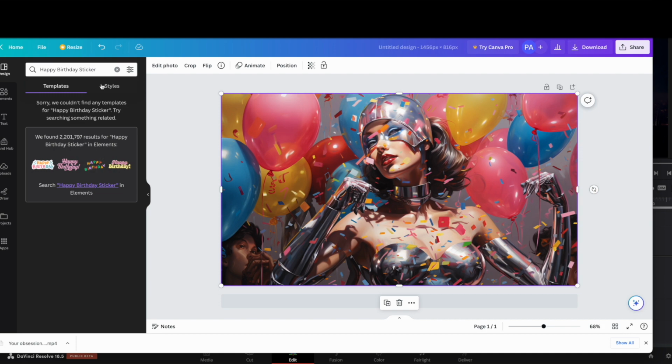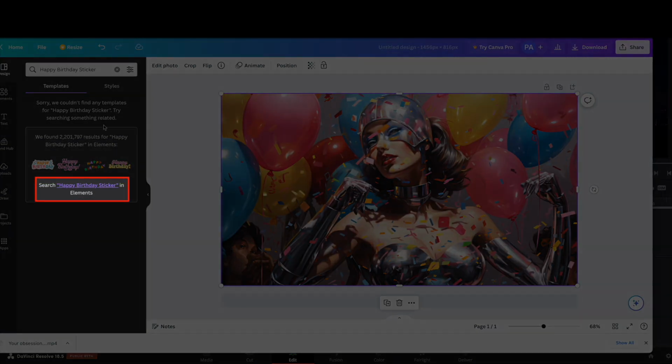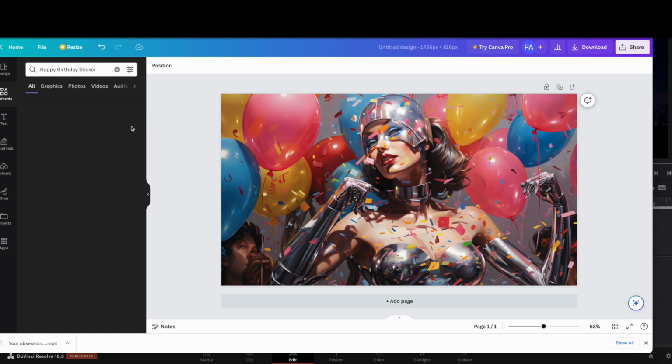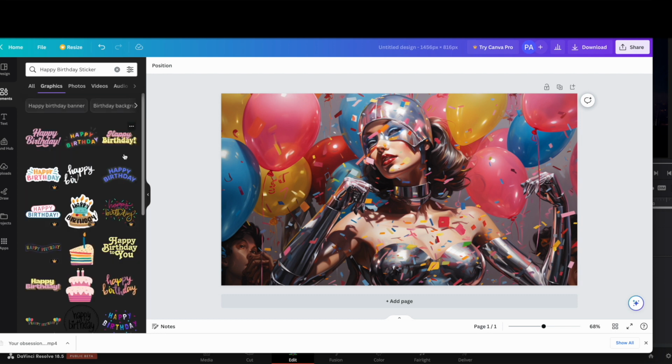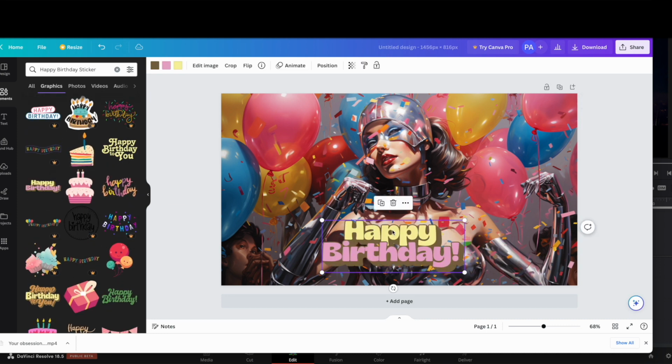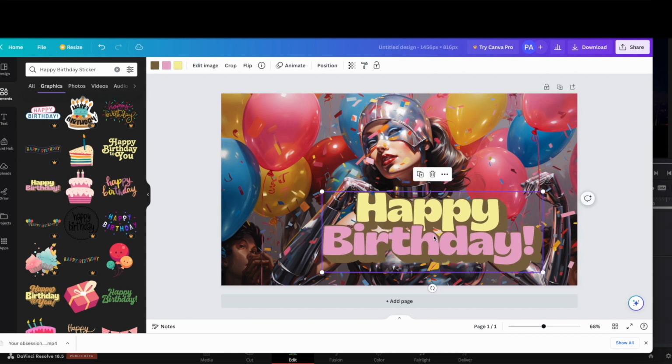And there's a link here for getting a look at more birthday stickers. So let's click that. And then there's See All next to graphics right up there. So let's click that too. So, all right, some of these are for pro users only, but we are using the free version. Hey, this one works. That looks good.